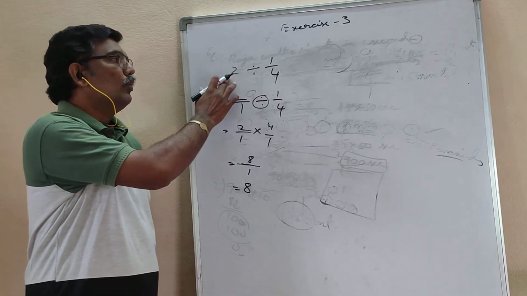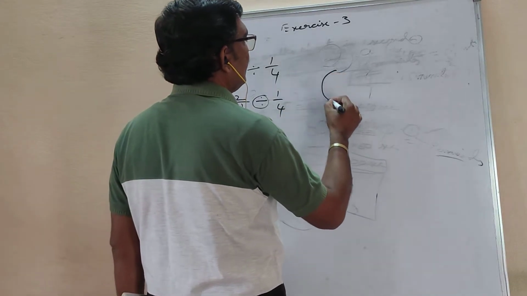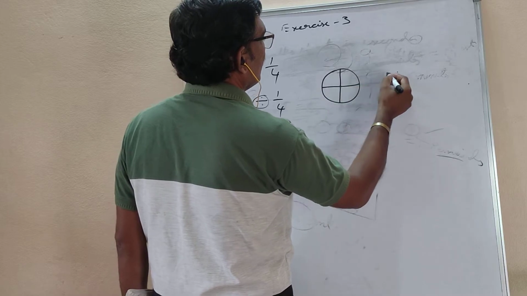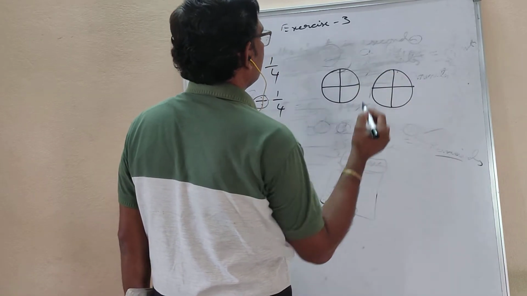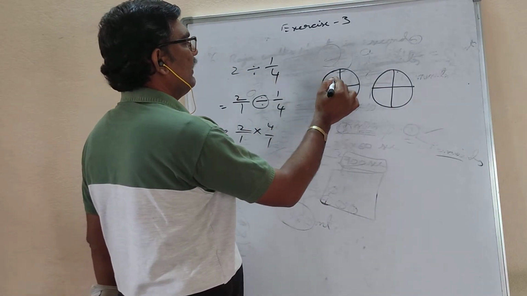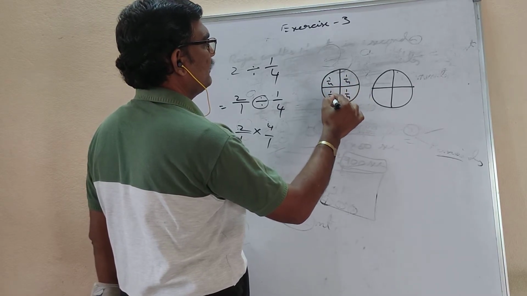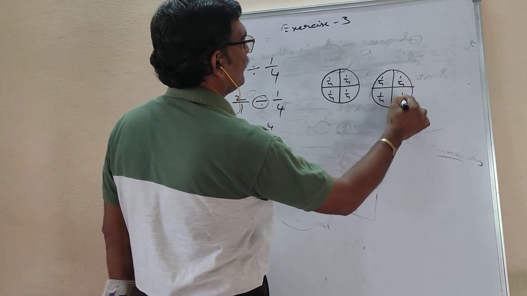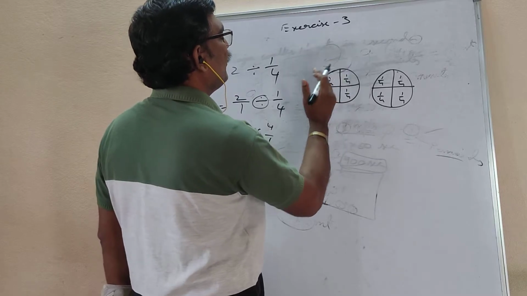So you have to divide 2 into parts of 1 by 4. See here, this is 1, this is 2. 2 divided by 1 by 4: I divide it as 1/4, 1/4, 1/4, 1/4, and again 1/4, 1/4, 1/4, 1/4.